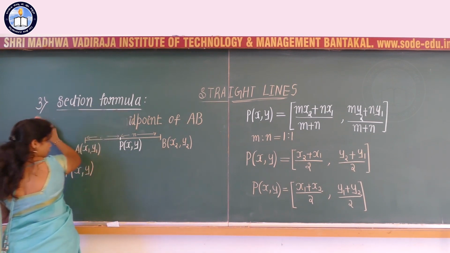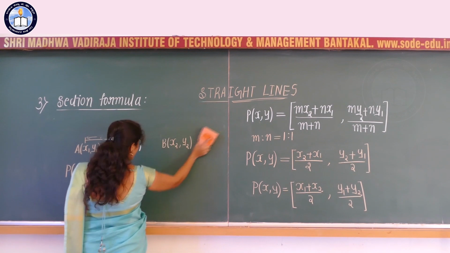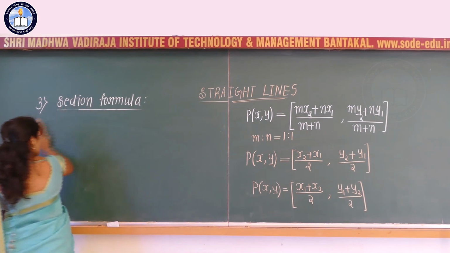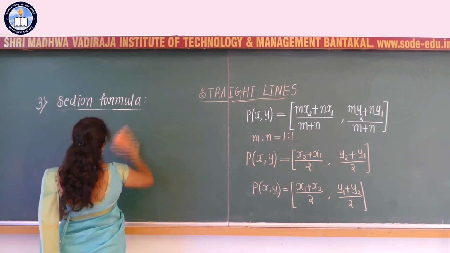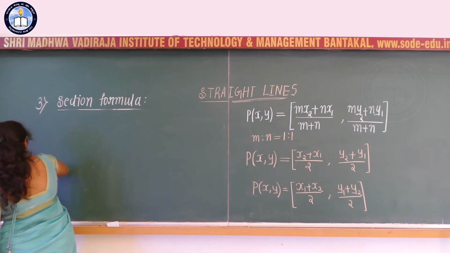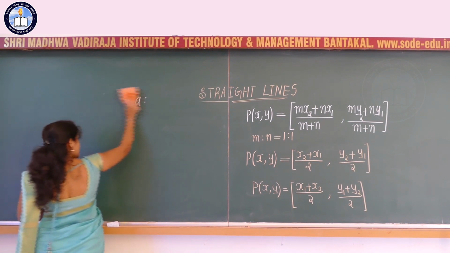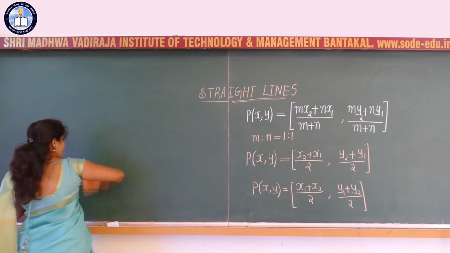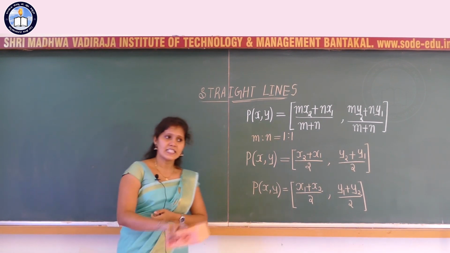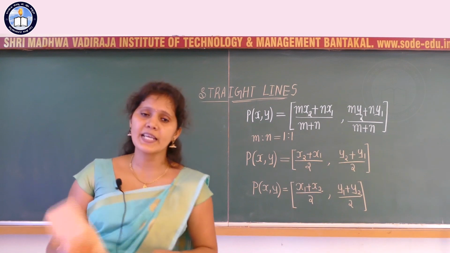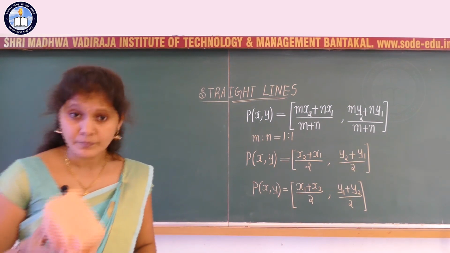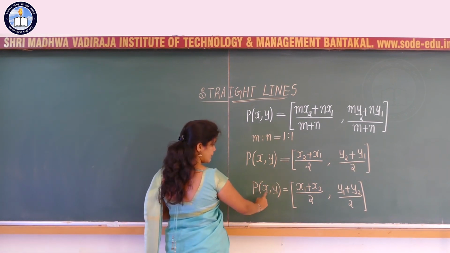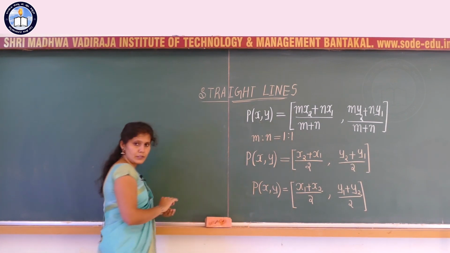With respect to the section formula, we have completed 3 parts. If P is a point which divides AB internally, we have written the formula to find the coordinates of that point P. If P is a point external to the line joining AB, then we have written the formula. And as the third case, if P is the midpoint of AB, we have written how to get the coordinates of the point P with respect to the given questions, correct?